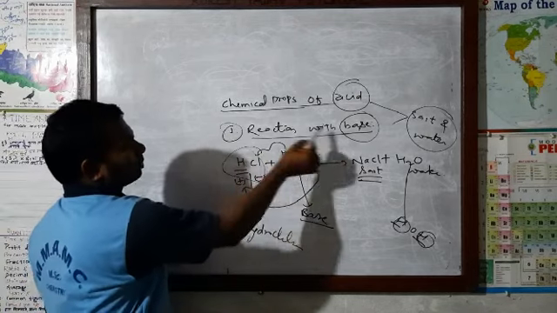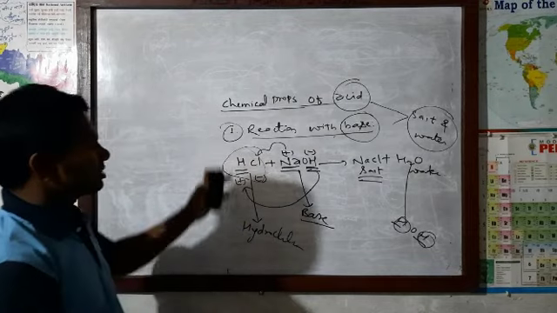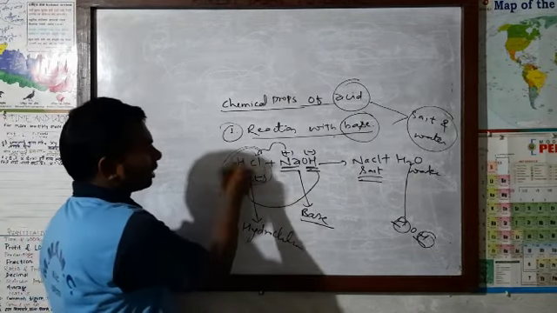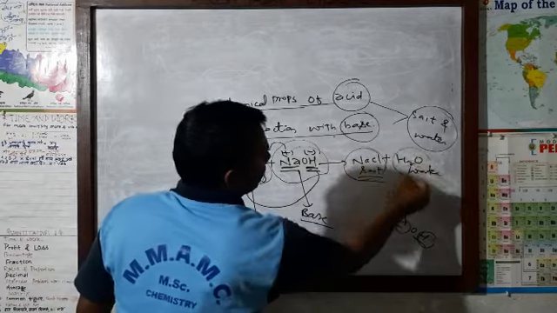The first is reaction with base. So many examples we can take. This is just a simple example showing that when acid reacts with base, the product will be salt and water.